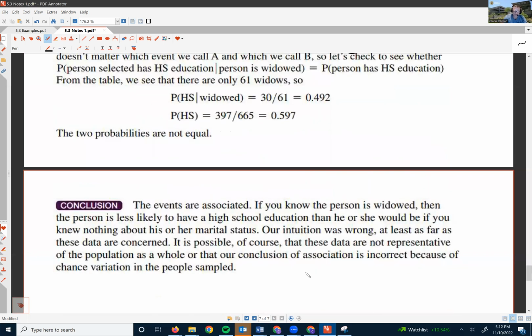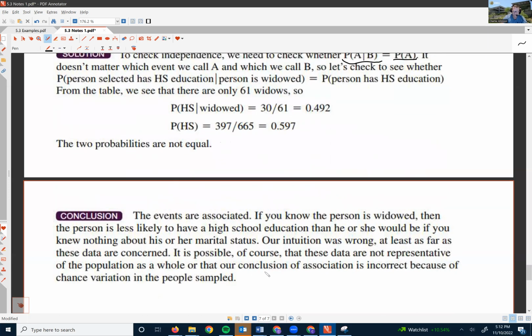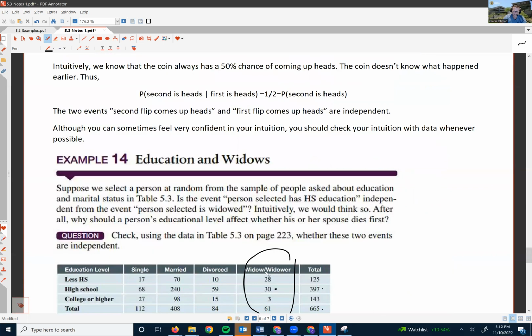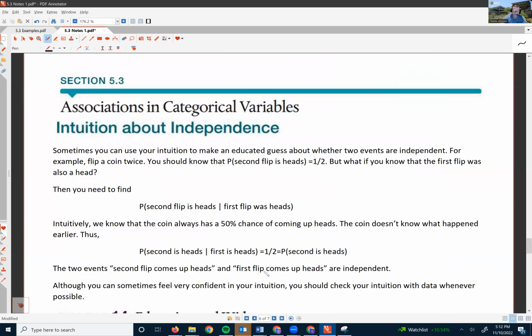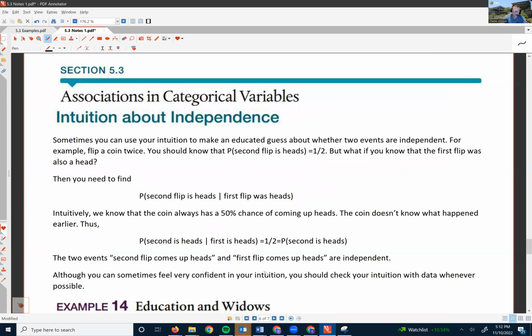Our intuition was wrong here, at least as far as these data are concerned. It is possible, of course, that these data are not representative of the population as a whole, or that our conclusion of association is incorrect because of chance variation in the people sampled. But according to these data, these events are associated. This concludes the video about associations and categorical variables, intuition about independence.